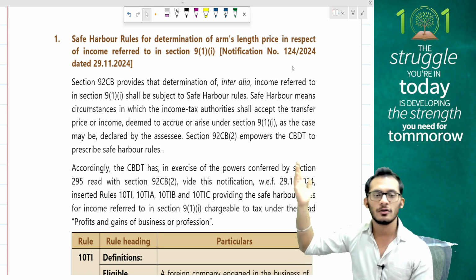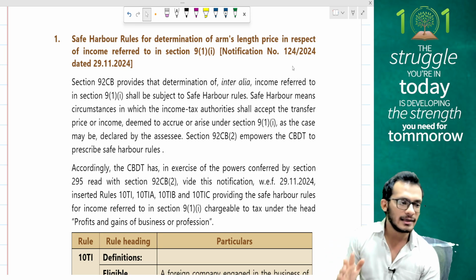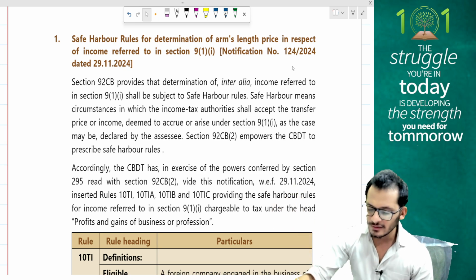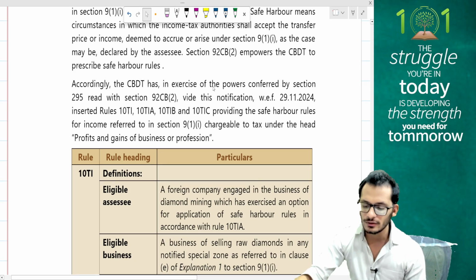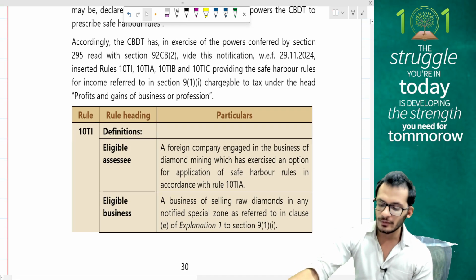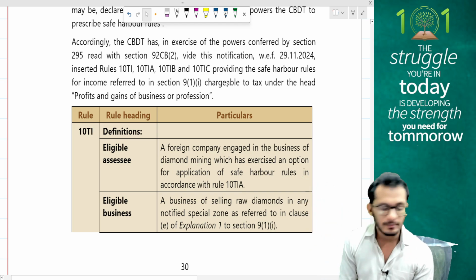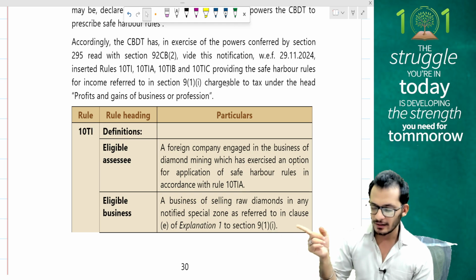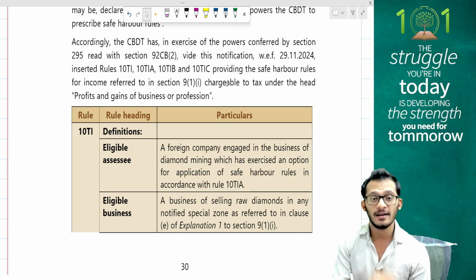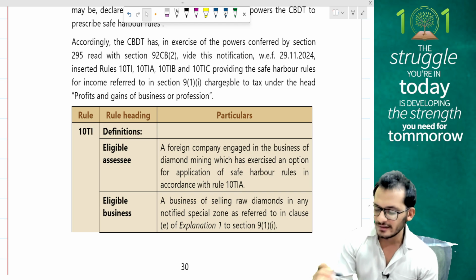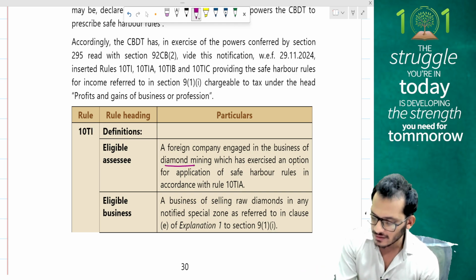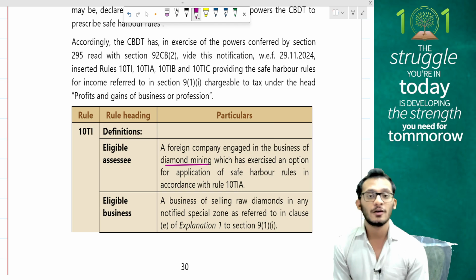Now safe harbor rules are also there for deciding income deemed to accrue or arise in India. Accordingly, CBDT has notified safe harbor rules under section 92CB for the purpose of 9(1), which is chargeable under the head PGBP. The definitions tell us who is eligible for safe harbor rules as per this amendment. An eligible assessee will be a foreign company engaged in the business of diamond mining that has exercised the option of safe harbor rules.